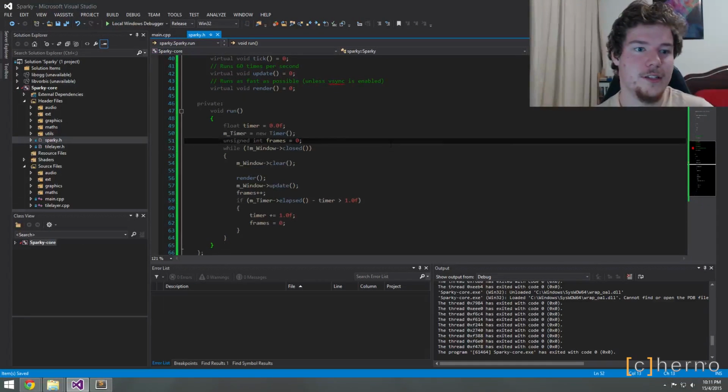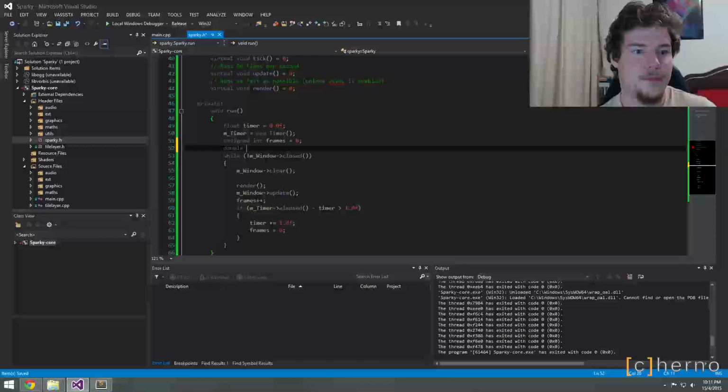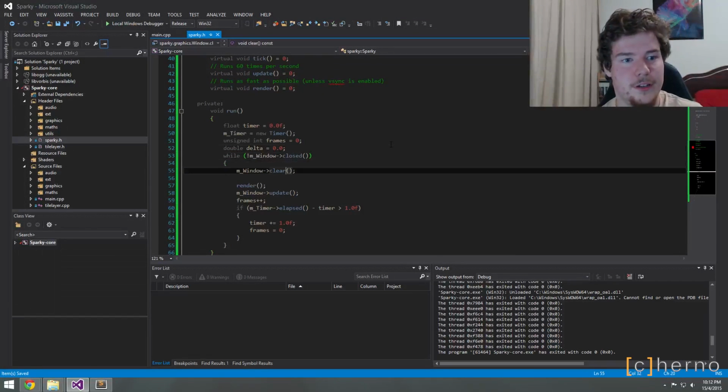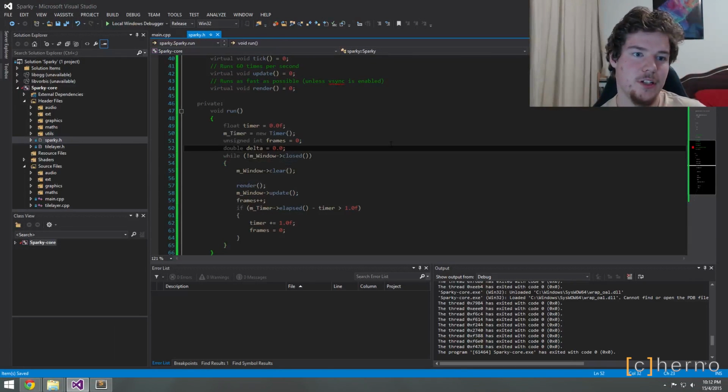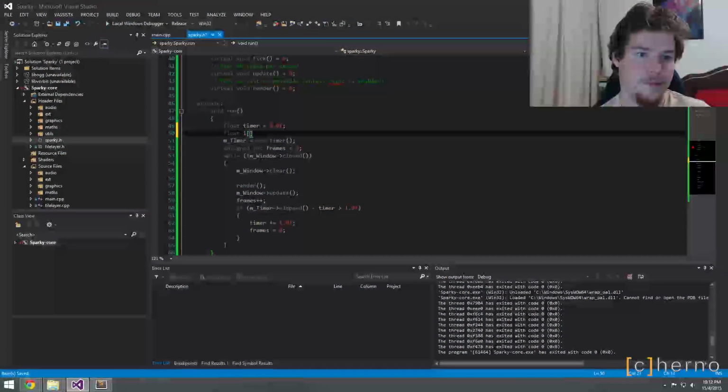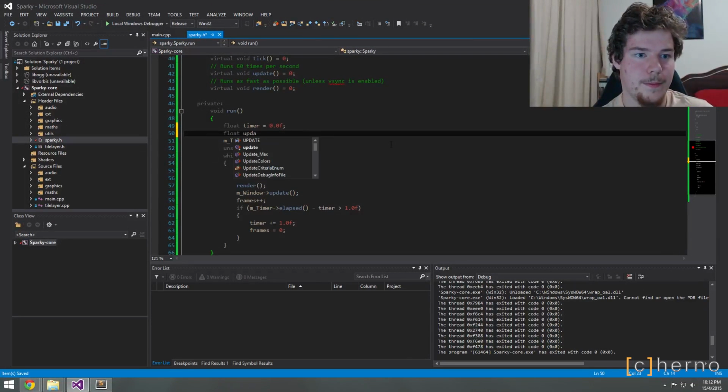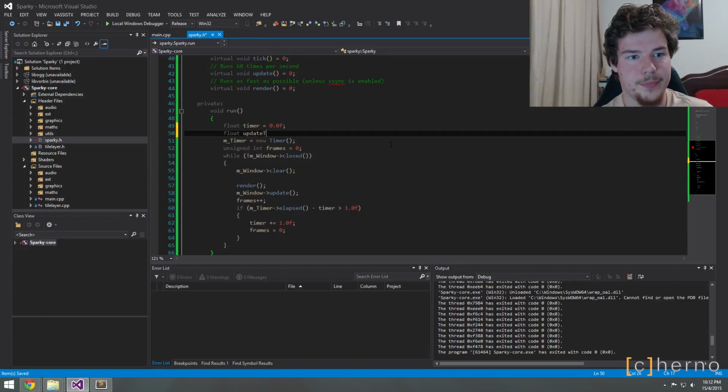So let's make a, just thinking the best way. Here's what we could do. I think we might just make another update timer. This might actually be better.